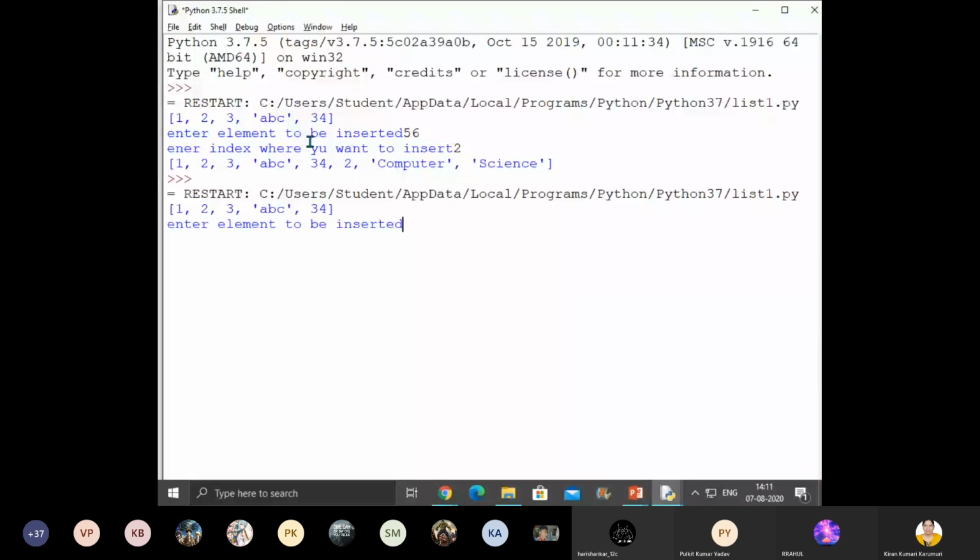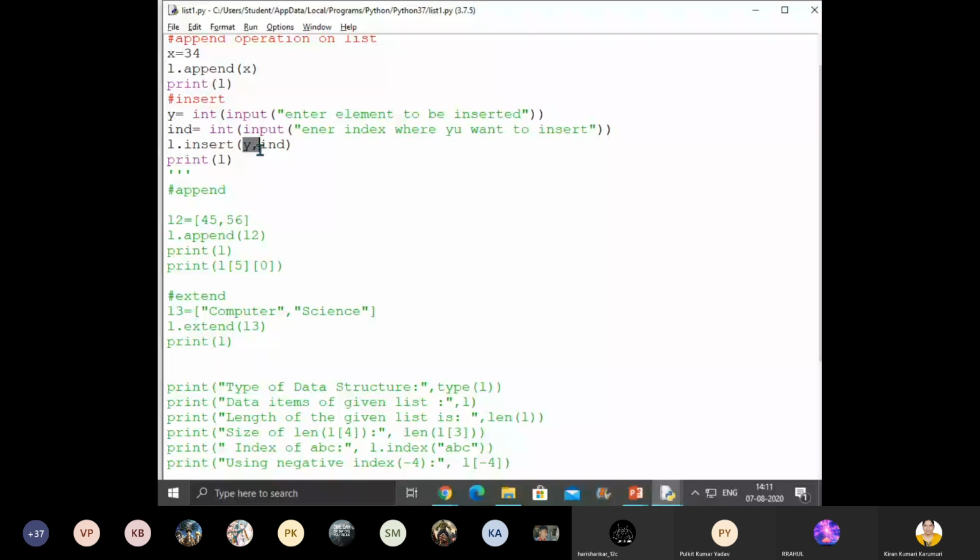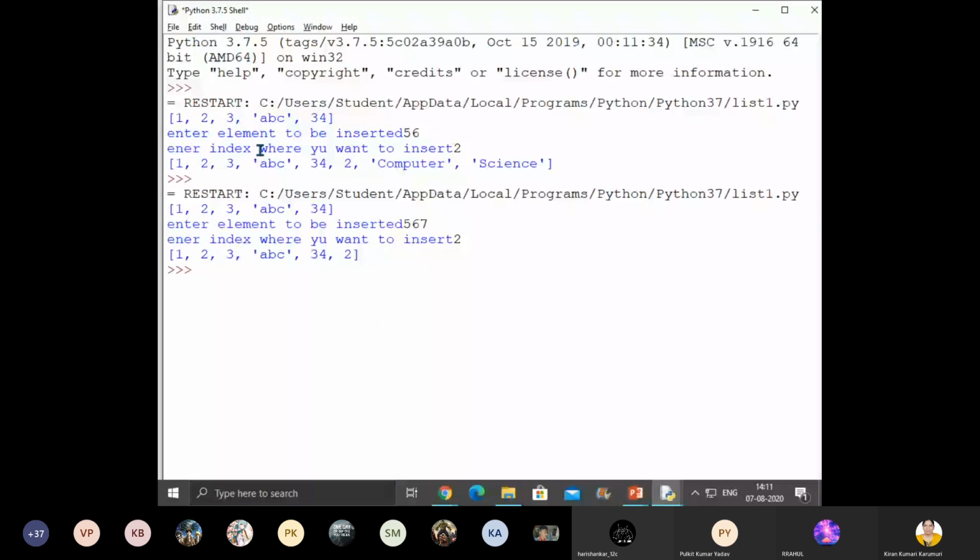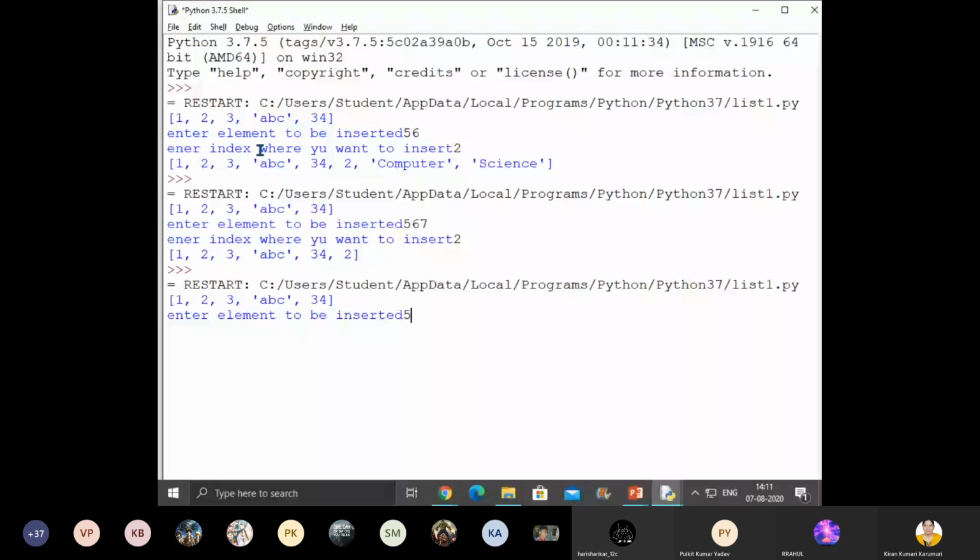Yes. Now enter the element to be inserted, say 567. At what location do you want to insert? Second location, second index. Sorry, first you should mention the index and then the element. Okay, so now you can see, children, what element do you want to insert? Say 54. At what location? 2. Can you all see?